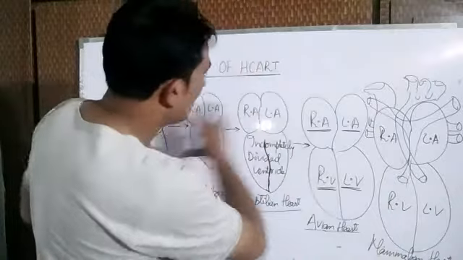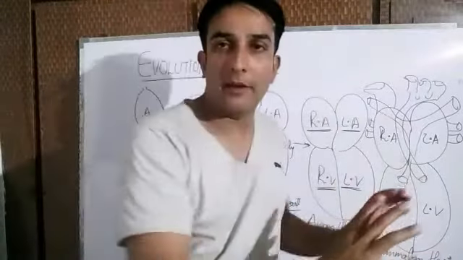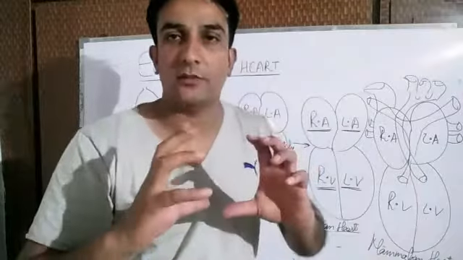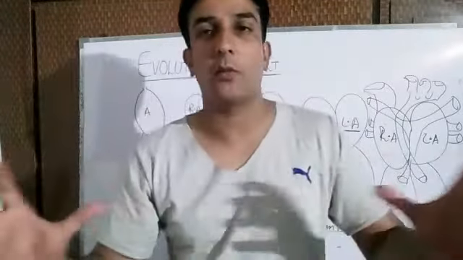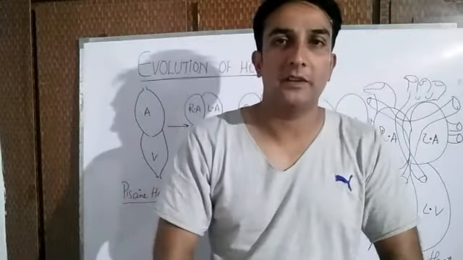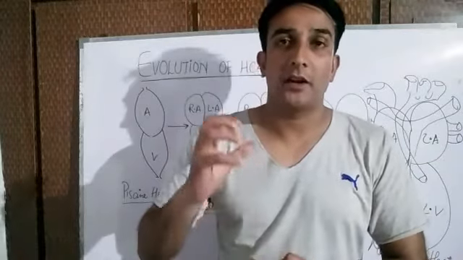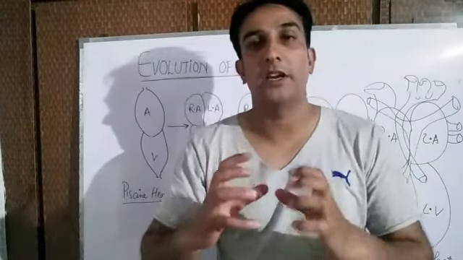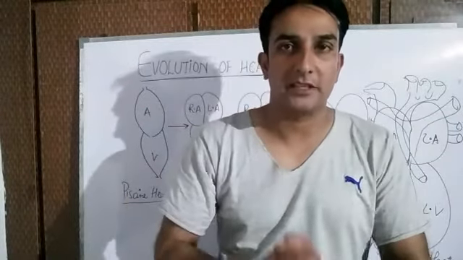Although there is wide difference in the structure of the heart ranging from the Pisces up to the mammals, the basic structure of the heart is the same, which again makes us believe that there is great homology in the structure of the animals, and that in the ancient past there might have been some common ancestor of all the present-day animals.